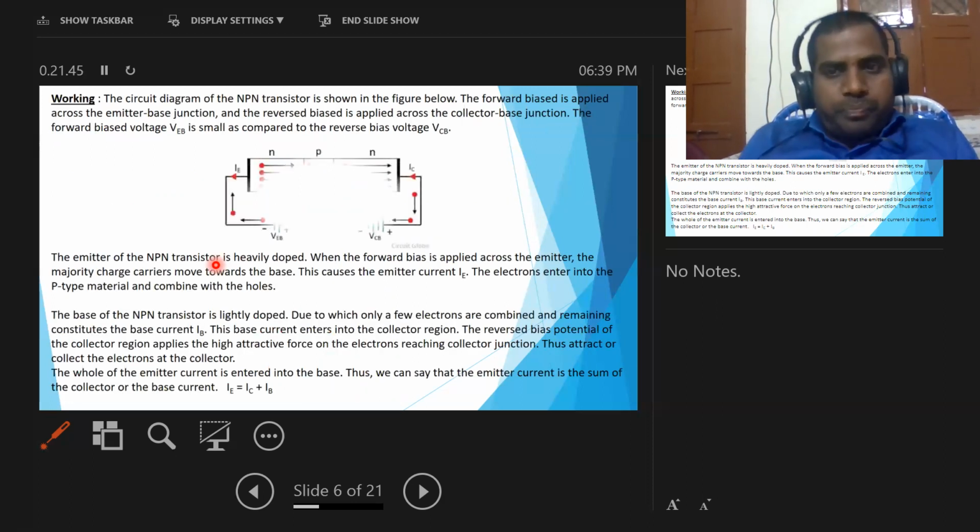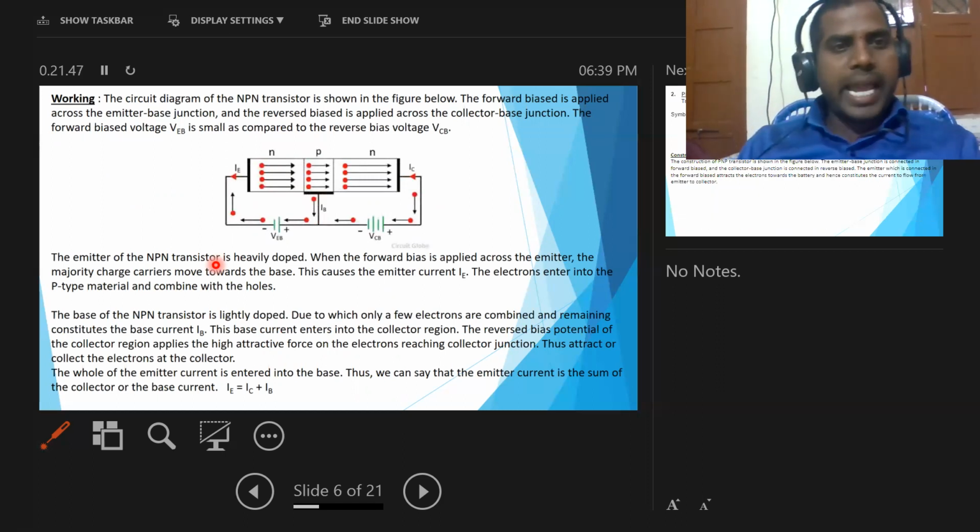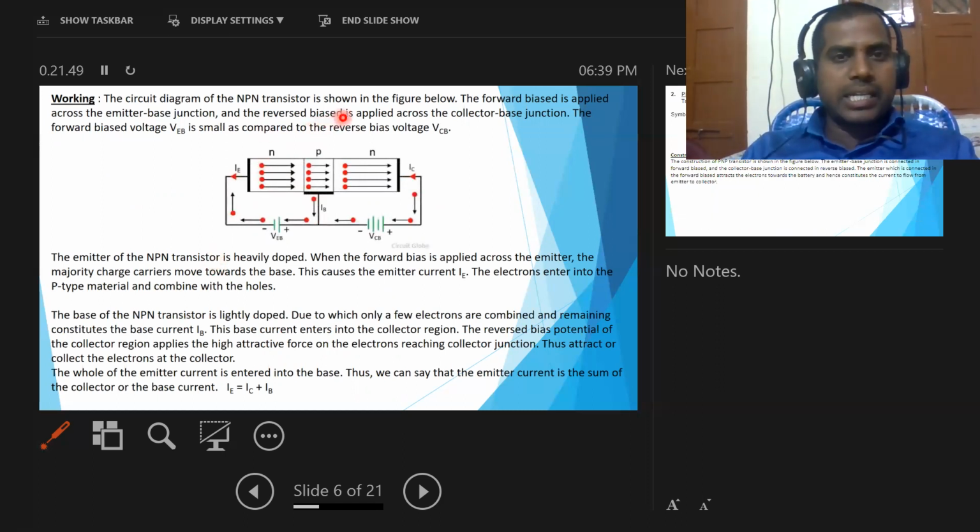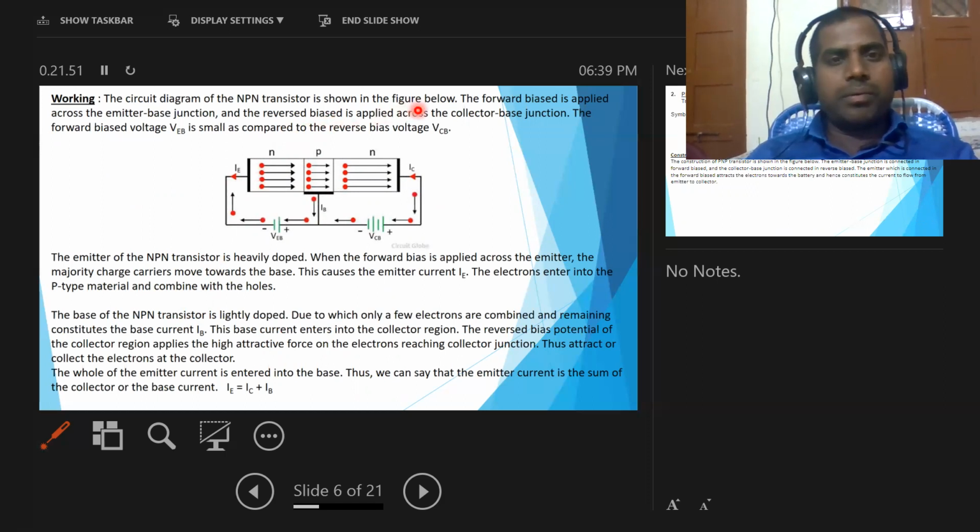Now, the circuit diagram of the NPN transistor is shown in the figure below. The forward bias is applied across the emitter base junction, and the reverse bias is applied across the collector base junction. The forward bias voltage VEB is small as compared with the reverse bias voltage.